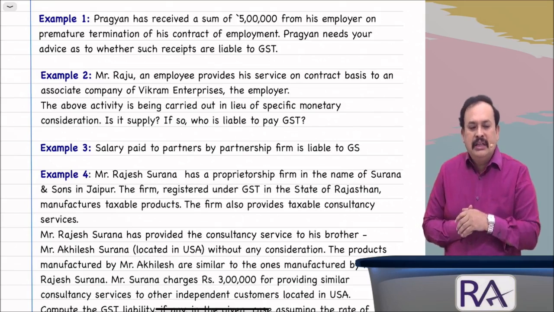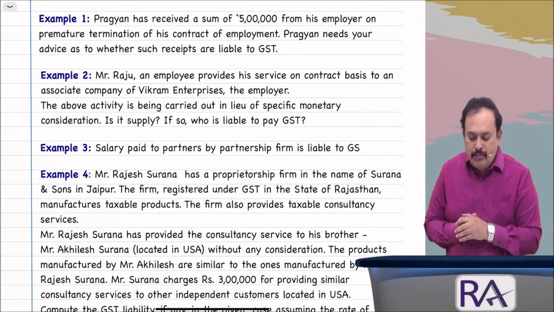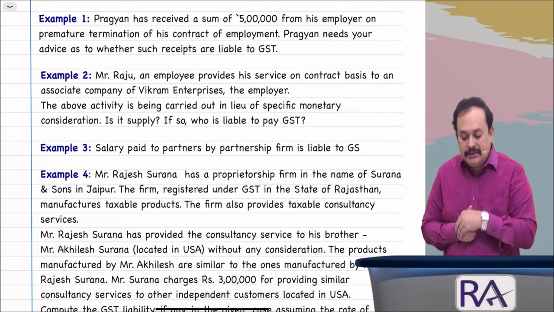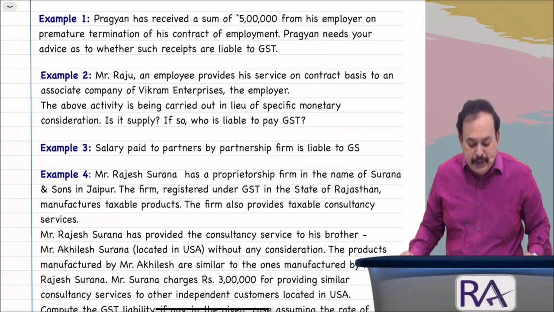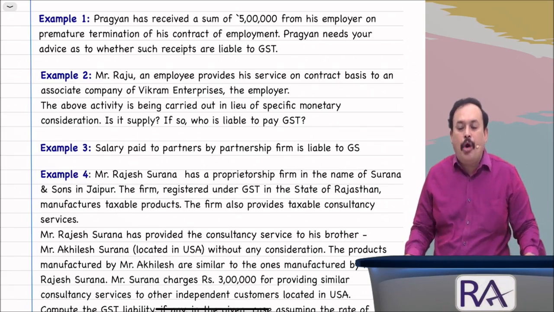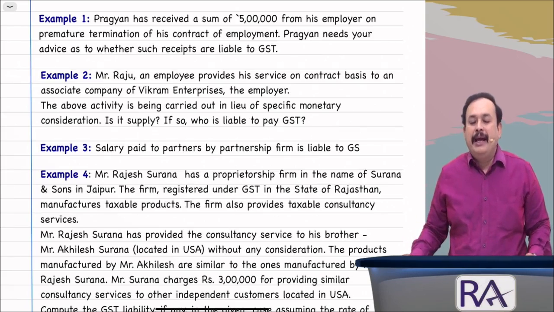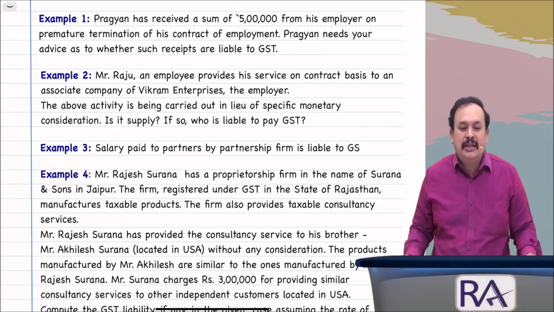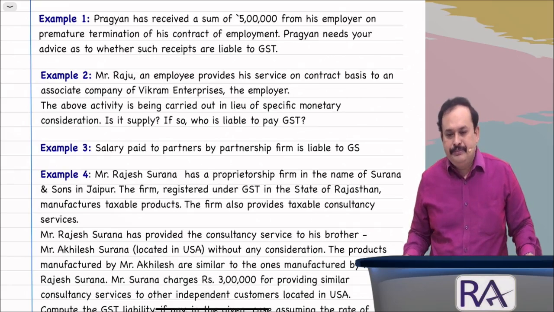Pragyan has received a sum of rupees 5 lakhs from his employer on premature termination of his contract of employment. Pragyan needs your advice as to whether such receipt is liable to GST. VRS compensation.